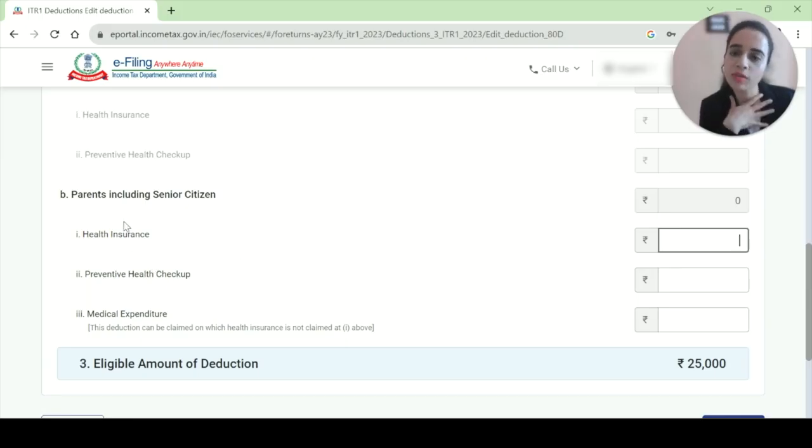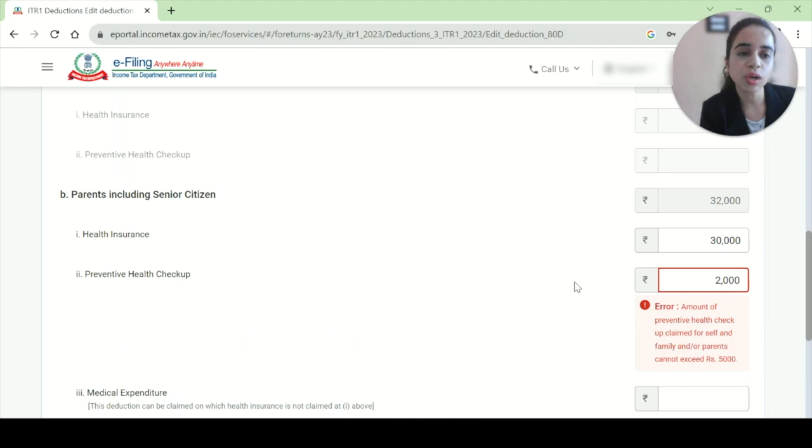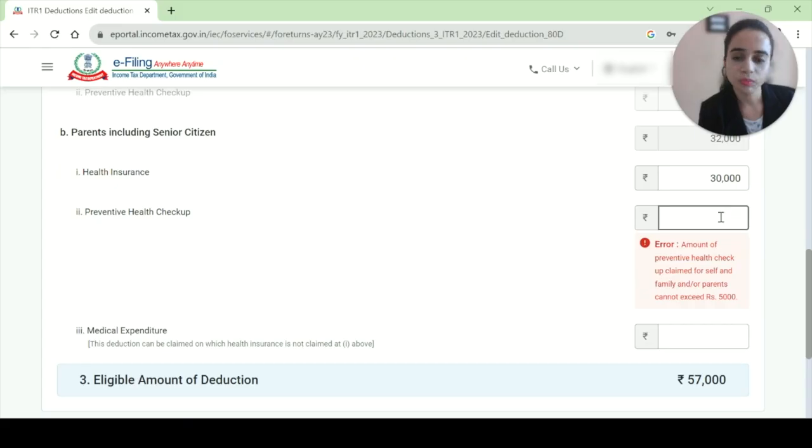If I were also above 60, I would also have three things: health insurance, preventive health checkup, and medical expenditure. Medical expenditure is the additional thing given for senior citizens. So I will say for health insurance I have incurred 30,000, and for preventive health checkup I have incurred 2,000. Now see, it is not taking even 2,000. Why? Because I already used 4,000 there. So for preventive health checkup, the maximum I can have here is 1,000.